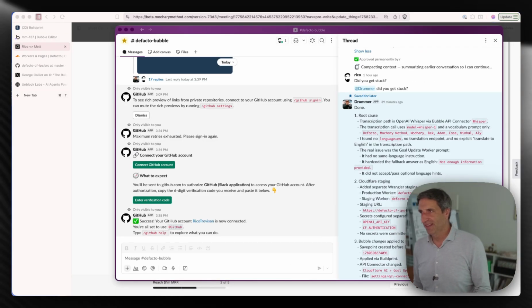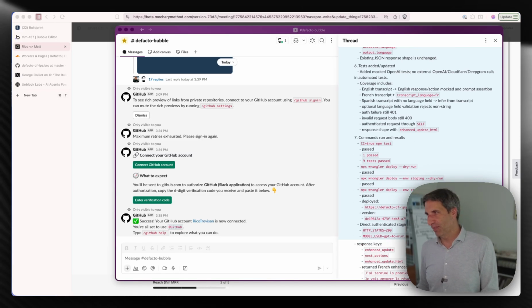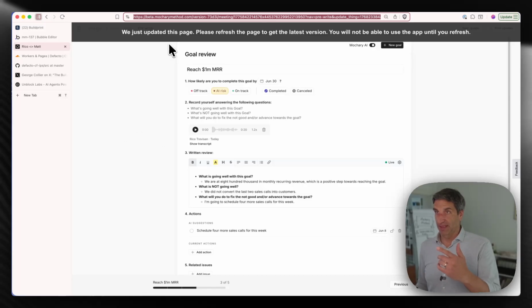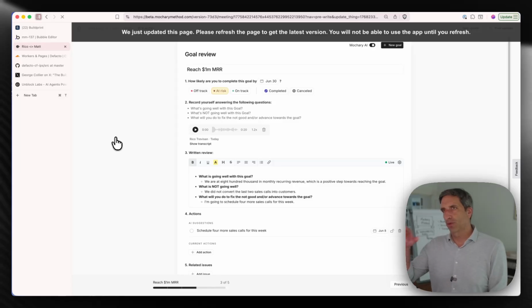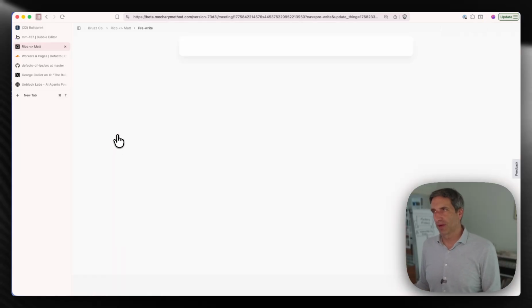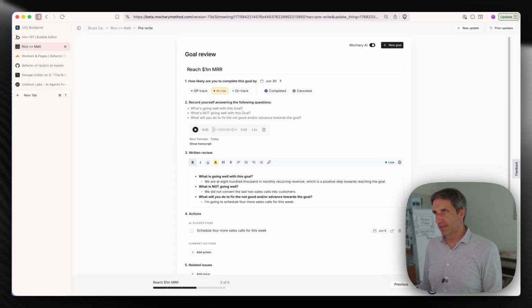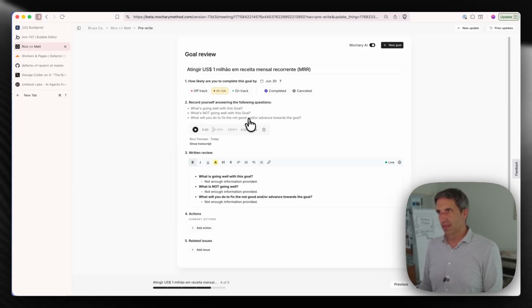All right, it said it's done. Let's see what the slop machine generated here. It did update here. It got blocked because it couldn't open a browser, since it couldn't log in. So I need to figure out how to make that happen. Let's see, here you still have one, let's test it in Portuguese. Let me see if I can transcribe it.